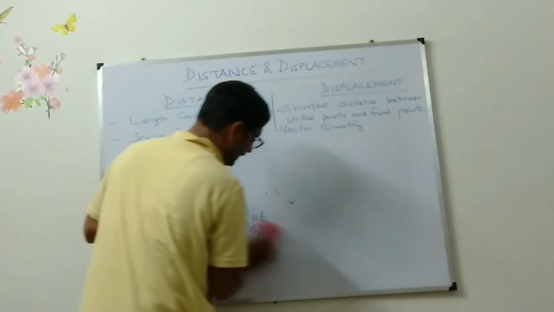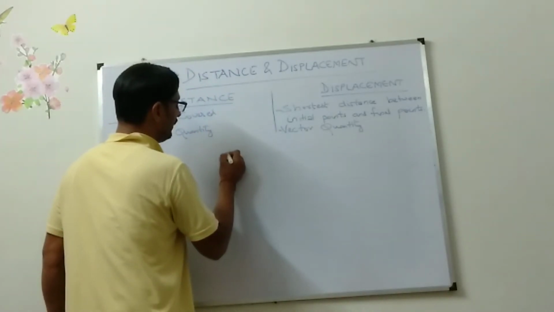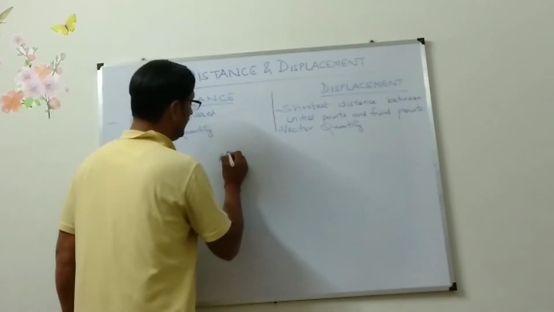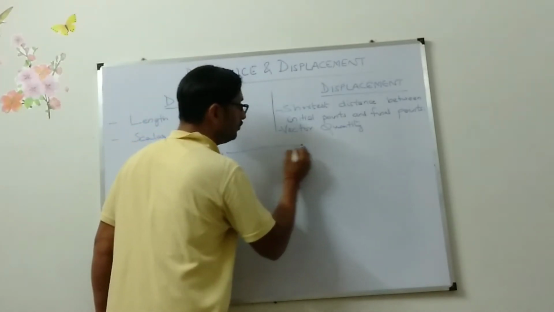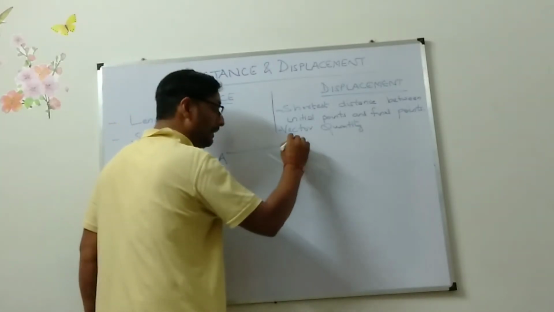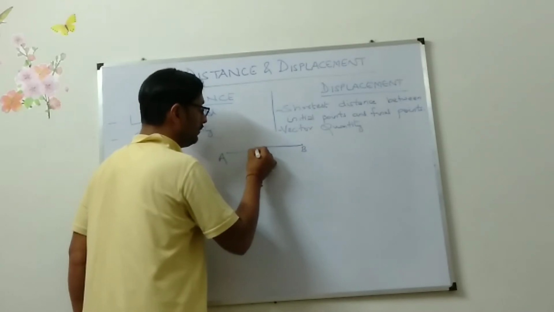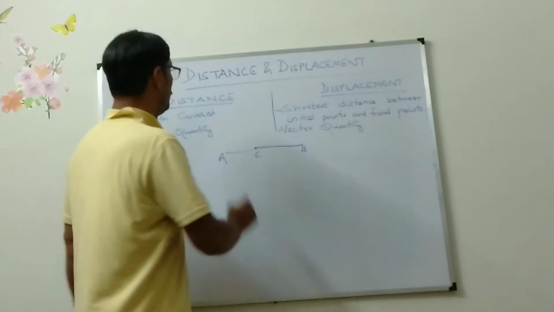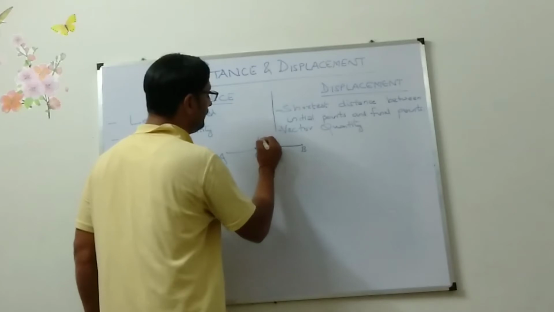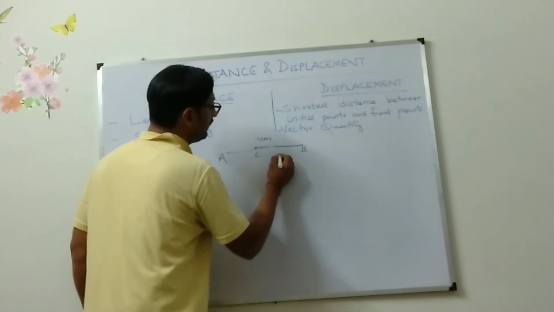Now, suppose a body A is there. It has moved to B. From B, it has turned its direction and came back again to C. So what was the distance between A and B? 10 meter. From B to C, the distance was 6 meter.